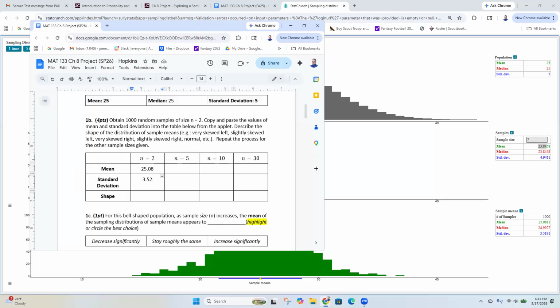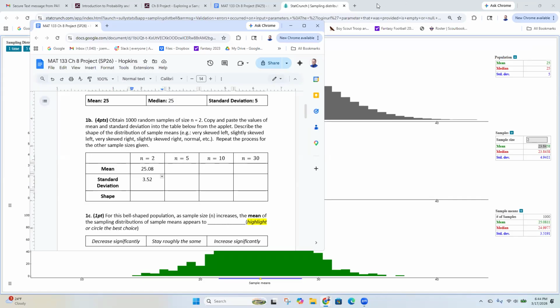What'd you guys get? So it looks like everybody's mean is somewhere around 25, which is what it should be because the population's mean was 25. Isaiah's got 3.4, Gab's got 3.4, 3.7. Those all sound good. Now, 3.6, that sounds good.